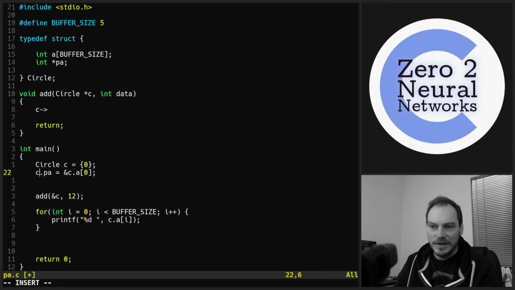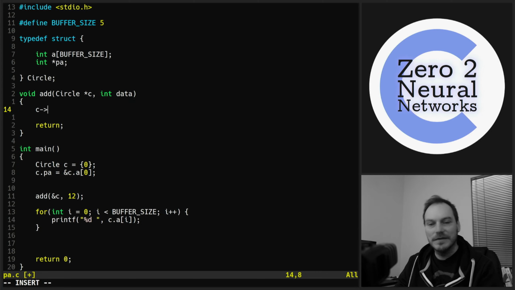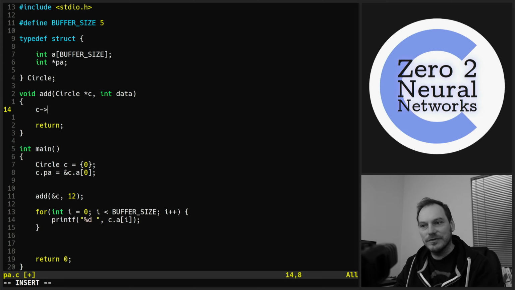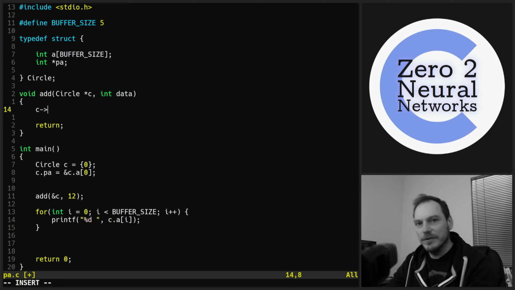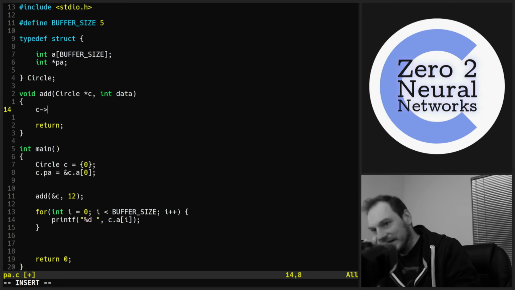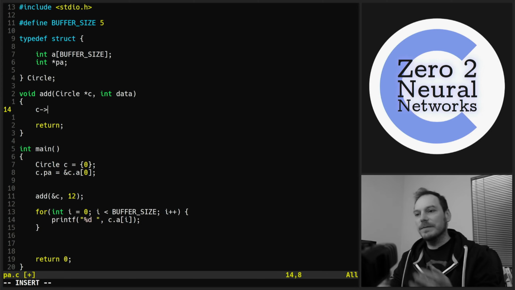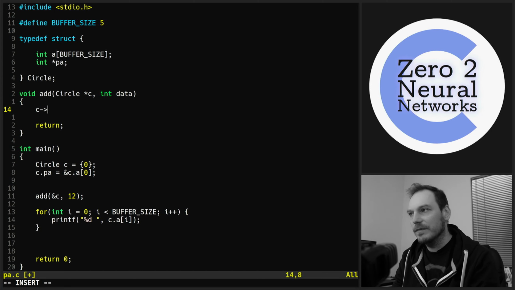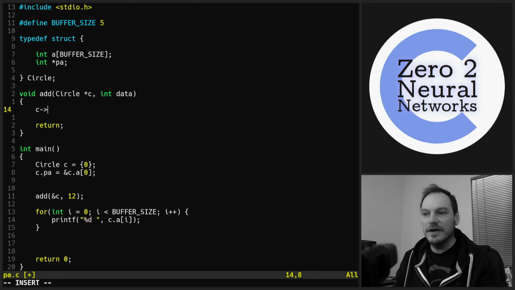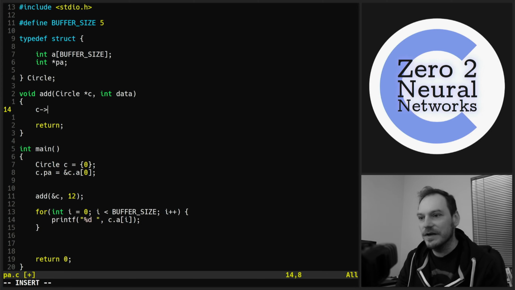Down here we did C.PA to access that member element, but now we've passed an address and we're dealing with a pointer, so we have to use arrows. In structures, we have to use arrows when dealing with structure member elements when it's a pointer. We'll cover that in more detail another time. It's best to pick up these kinds of things by doing them, by using them in context. And the context we're going for here is more about the pointer arithmetic, so we'll focus on that.